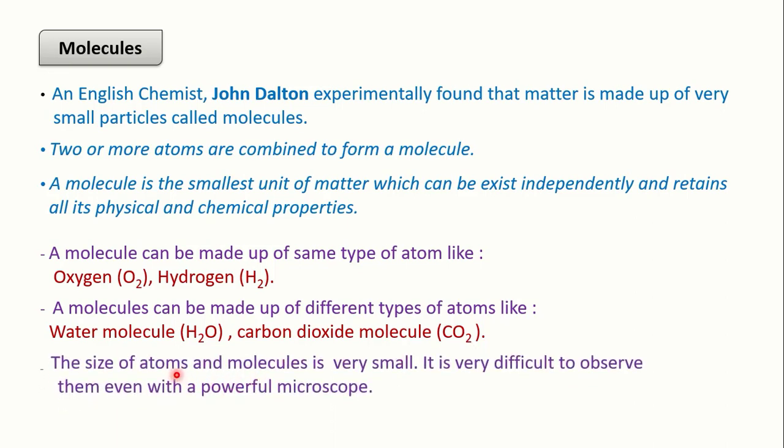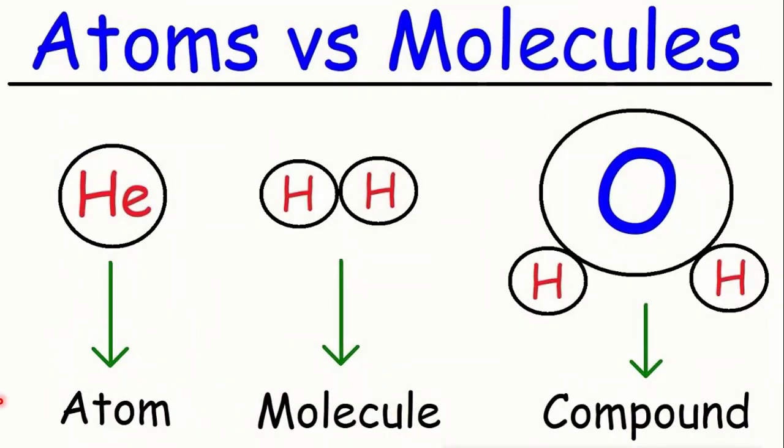The size of atoms and molecules is very small. It is very difficult to observe them even with a powerful microscope, because their size is very small. We cannot see them with our eyes. Here this is an individual atom, and here is a combination of 2 atoms, that's why it is called a molecule. 2 hydrogen atoms combine together to form a molecule, but here 1 oxygen atom combined with 2 hydrogen atoms forms 1 compound.